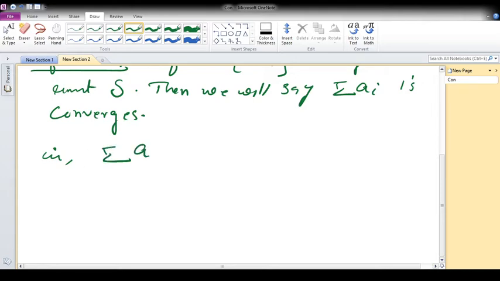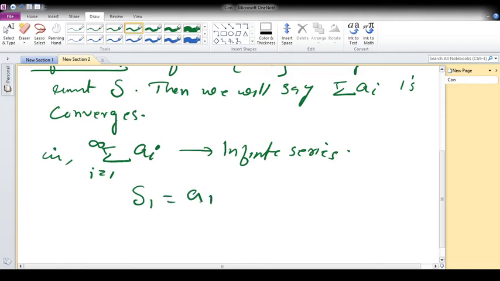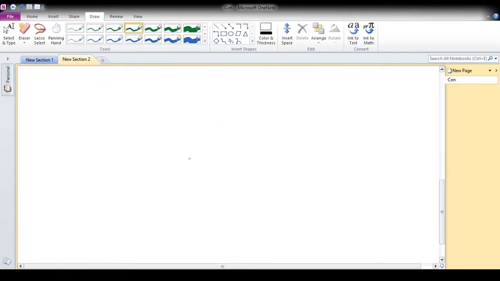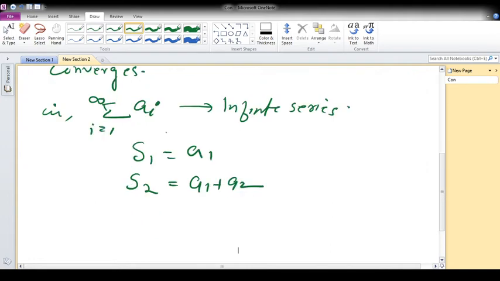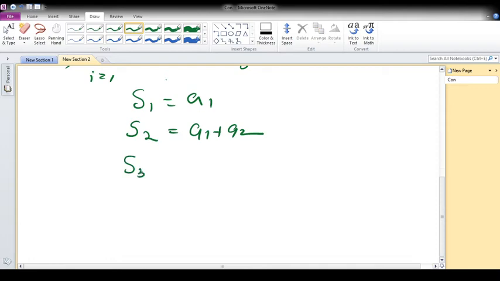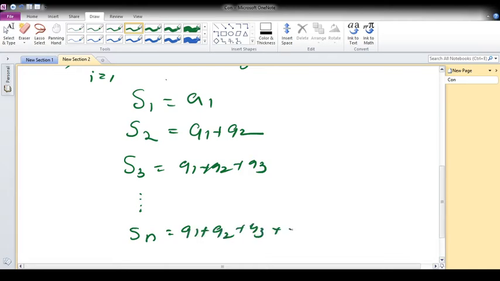I will explain once more. We have summation ai, i equal to 1 to infinity. This is an infinite series. We can find the corresponding partial sums. So, what is S1? S1 is a1, the partial sum of the first one term. The partial sum of the first two terms is a1 plus a2. The partial sum of the first three terms is a1 plus a2 plus a3. Similarly, proceeding, the first n terms is a1 plus a2 plus a3 plus etc. an.